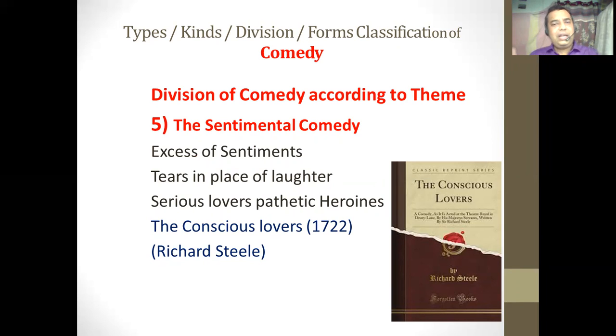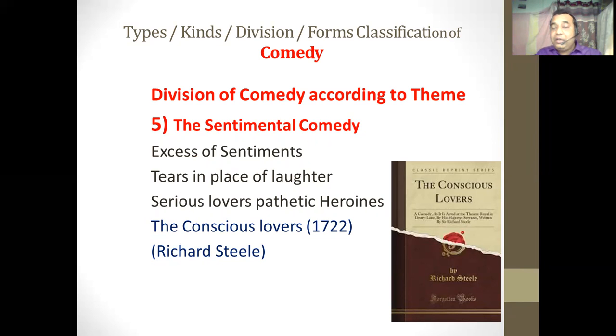Heroines are crying, and the heroes, the lovers, are moving behind them to make them laugh and make their mood a little lighter. But the comedy which deals with this excess of sentiments and emotions, which has tears in place of laughter, which is filled with characters like serious lovers and pathetic heroines, is called the sentimental comedy. The best example of this kind of comedy is The Conscious Lovers, written by Richard Steele.